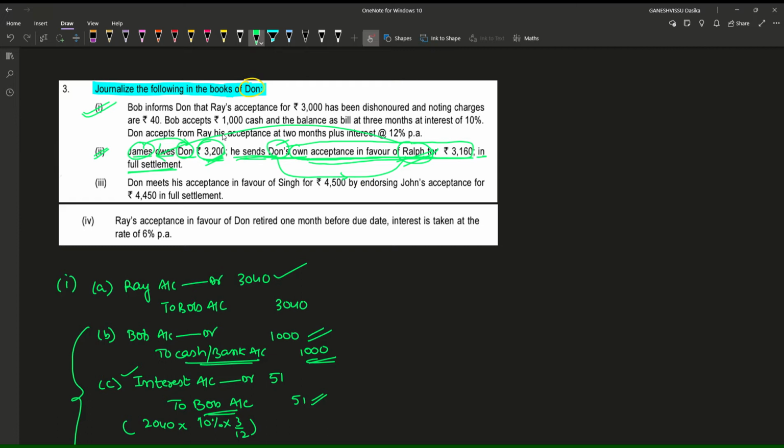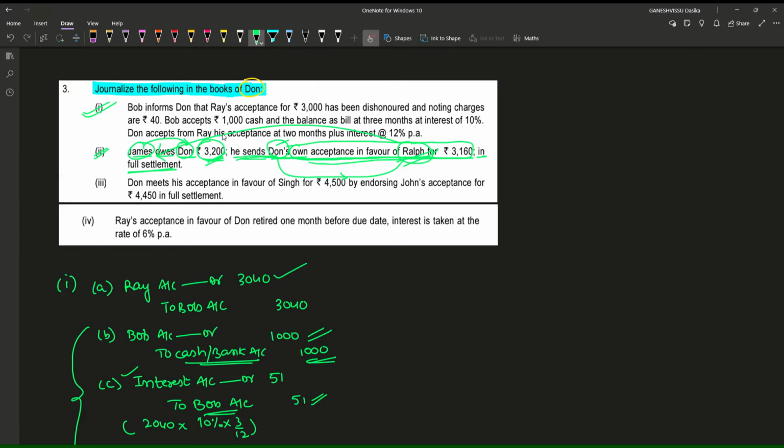Then Ralph has endorsed it to James, and previously James has purchased 3,200 worth of things from Dawn, for which James was liable to Dawn. So in full settlement, James has given Dawn's bills payable acceptance, the bills receivable which he has received.